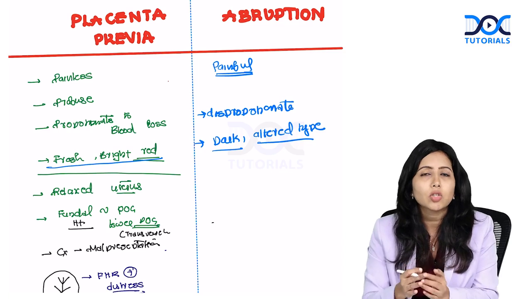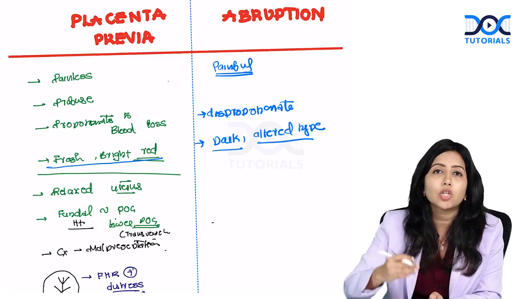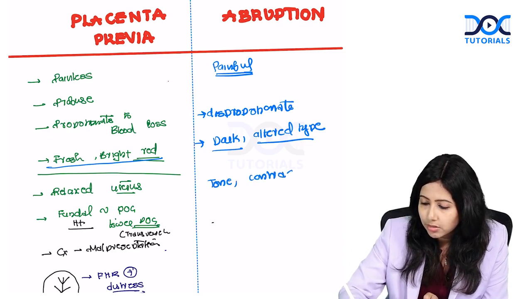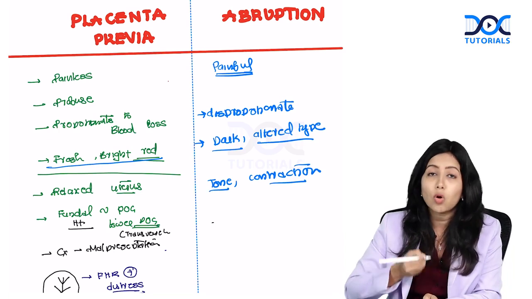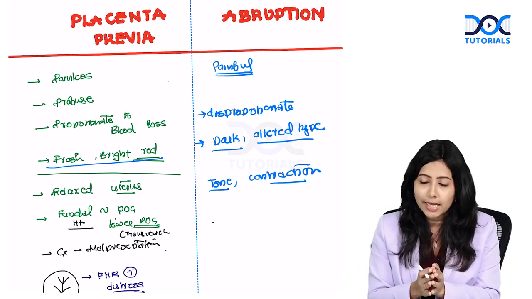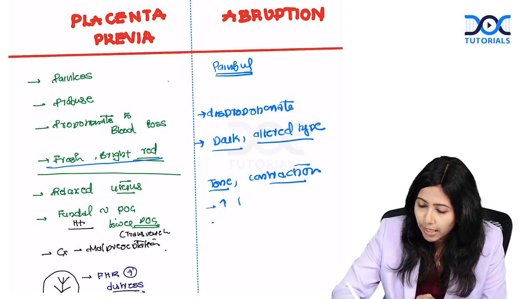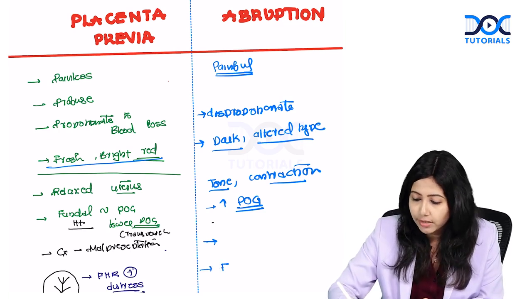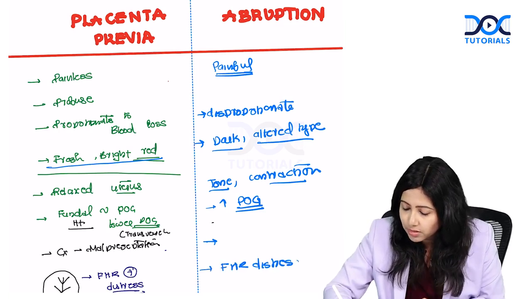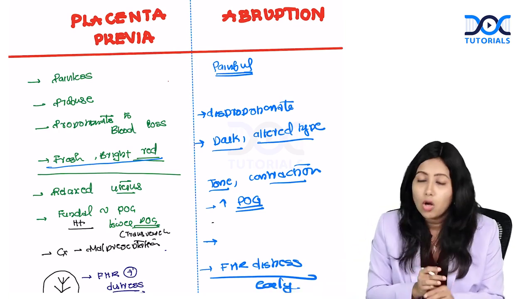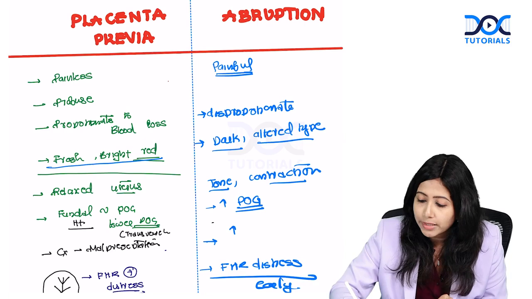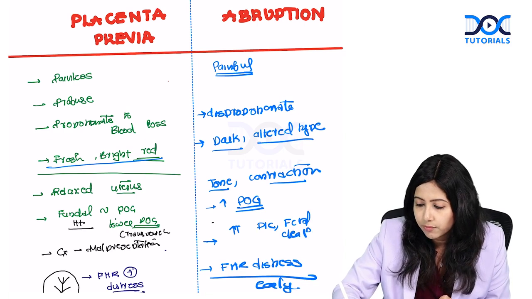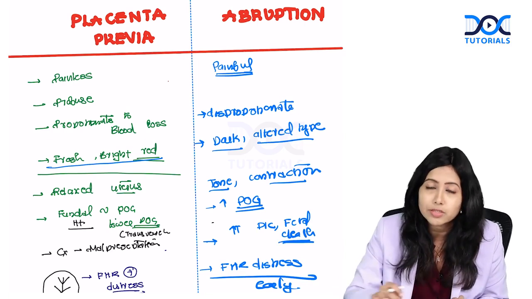In the uterus, the tone of the uterus is usually increased. The uterus can develop contractions as well. The fundal height, as I told you, would be more than the period of gestation. The fetal distress develops way early. Also, the complications are more, such as DIC and even fetal death. Maternal complications and fetal complications are going to be there.